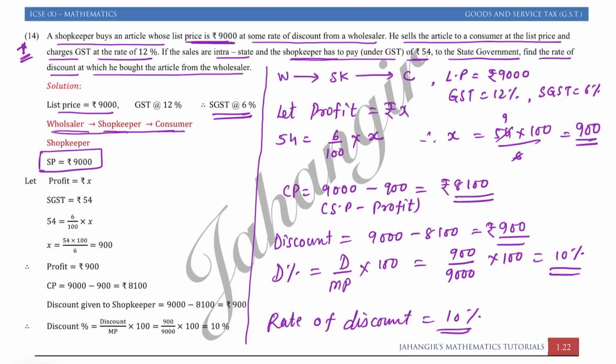So if we say profit X and the shopkeeper had paid rupees 54 as central GST, तो state GST का 54 rupees will be the 6% of profit, because the tax liability of the middle person, that is trader, wholesaler, retailer, is always on the profit. So with this we can find the profit of the shopkeeper. Selling price minus profit will give the cost price. Since we know the list price is 9000, the discount given will be 900. With that you can find discount percent.